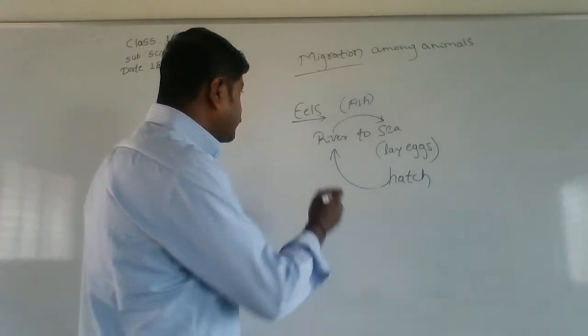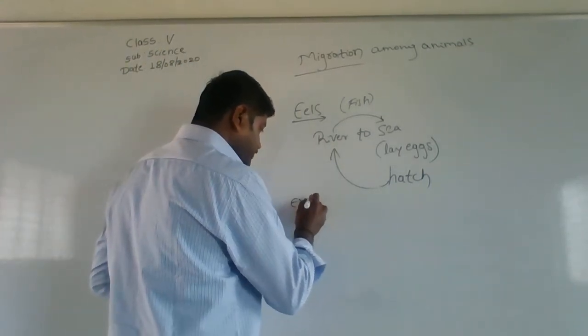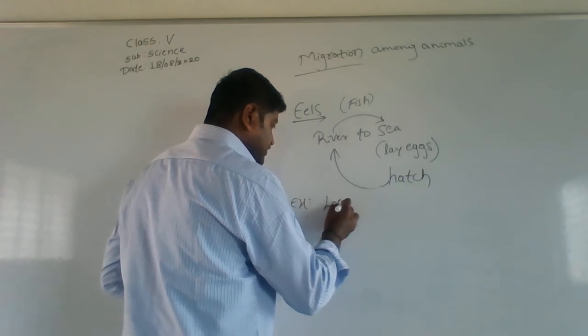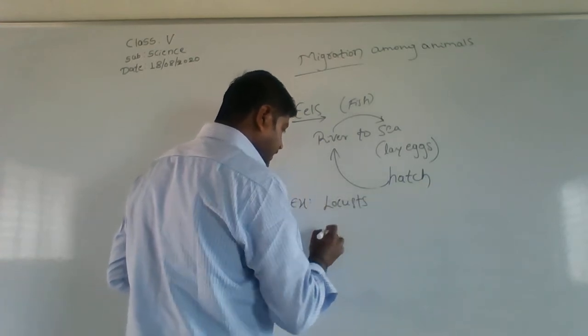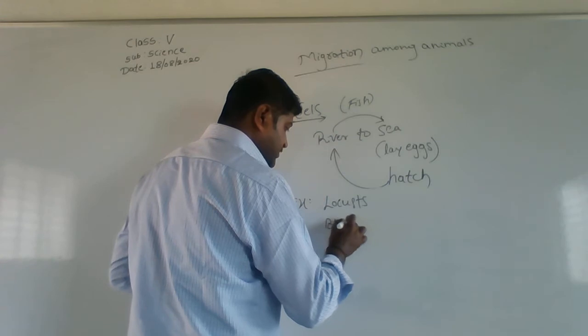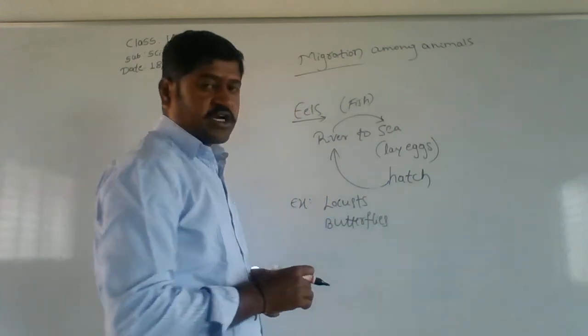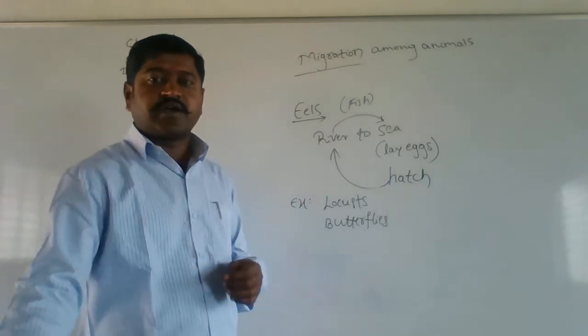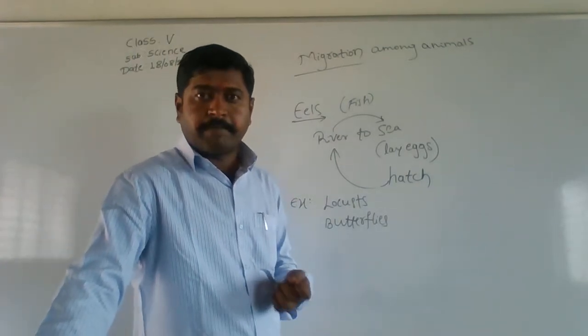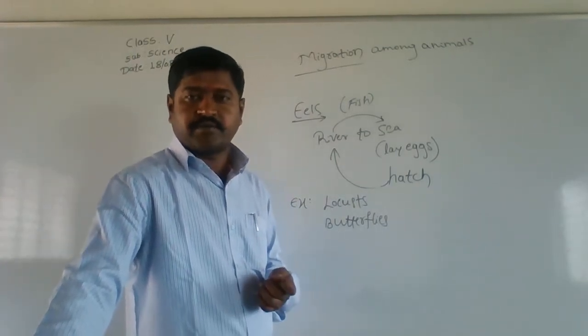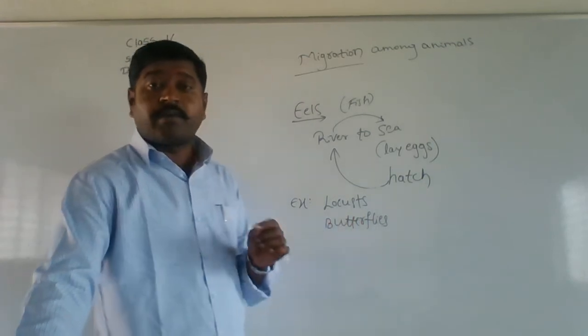And other examples for these are locusts and butterflies. So locusts and butterflies, what do they do? These are examples for migration.